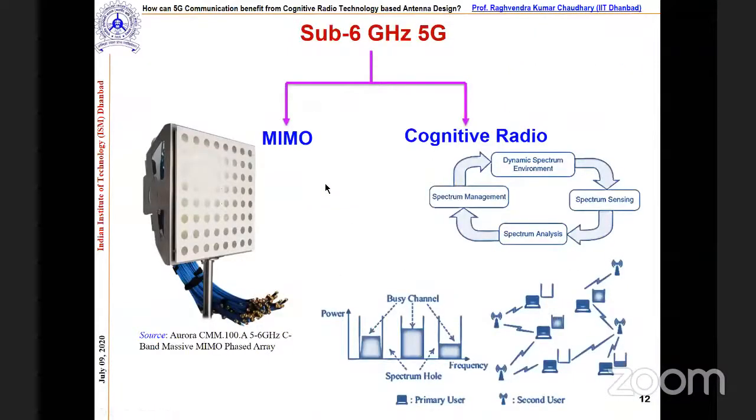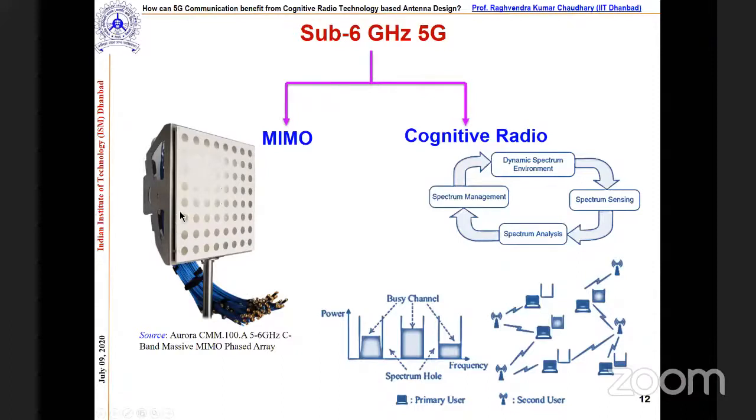Now let's try to understand what the technologies involved in sub 6 gigahertz are, meaning what we are doing in a lab and what we are claiming. Here you can see two things. One is MIMO, another is cognitive radio. MIMO is multiple input, multiple output. Here you can see a picture of a product I have taken from a website. You can see the number of elements is very high.